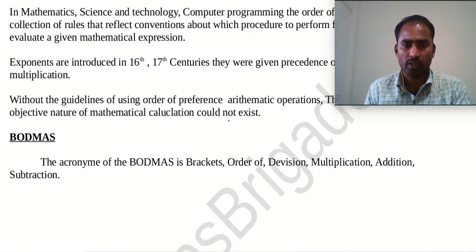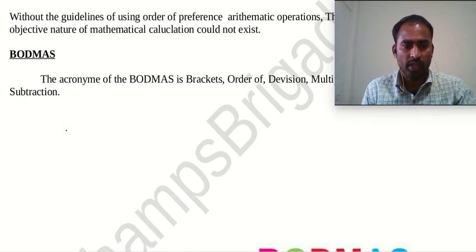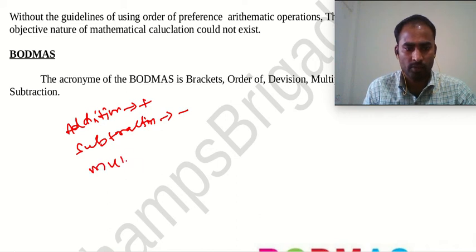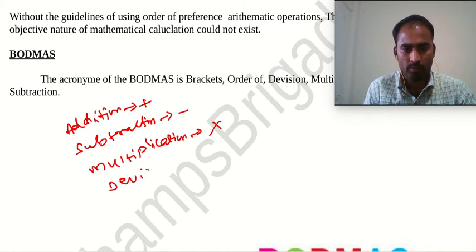So the arithmetic operations are addition, subtraction, then multiplication, then division, and brackets also.